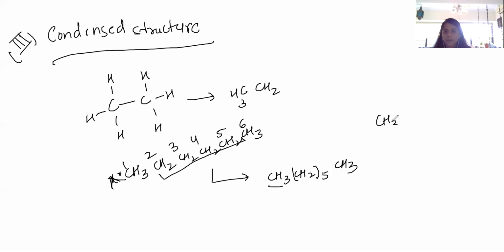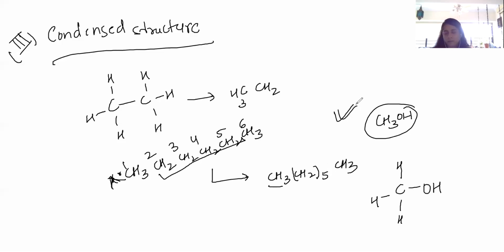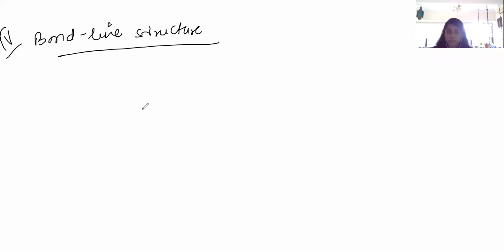So if we have to write CH3OH, is this a condensed structure or a dash structure? This is a condensed structure. The dash structure will be like this. So this is a condensed form, and it is easier and faster to write. Okay, so next is bond line structure, and this bond line structure is mostly followed by chemists and